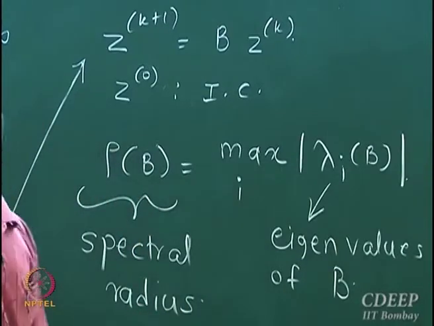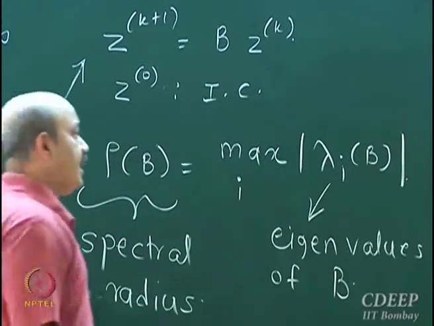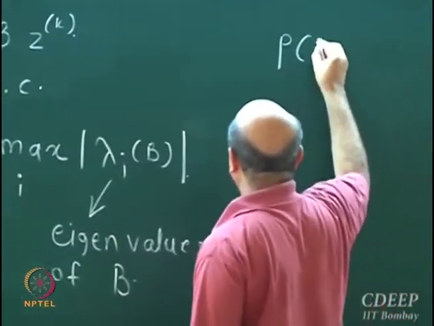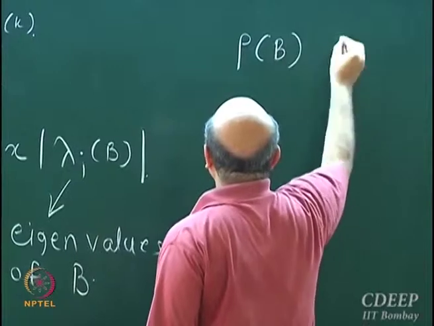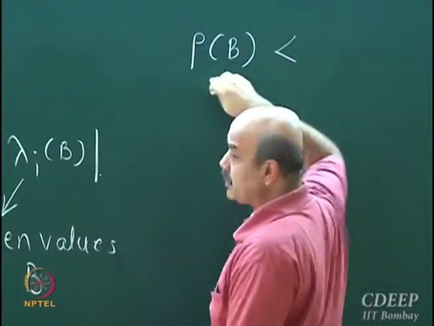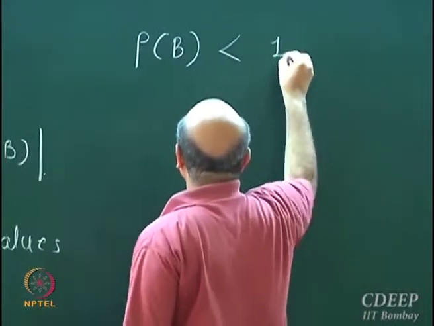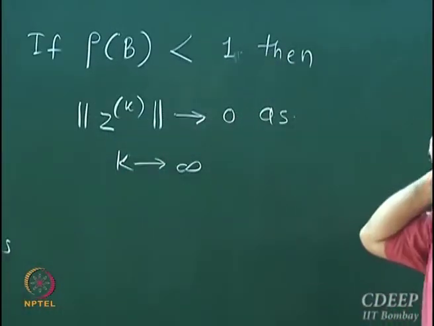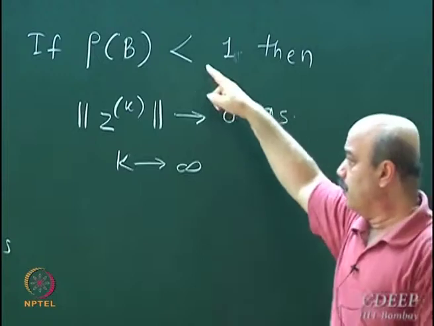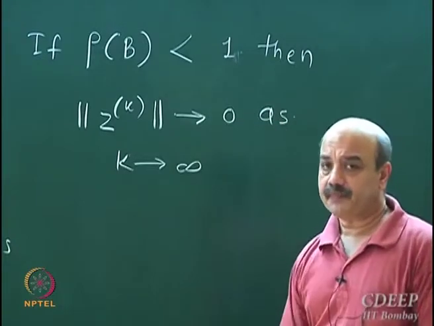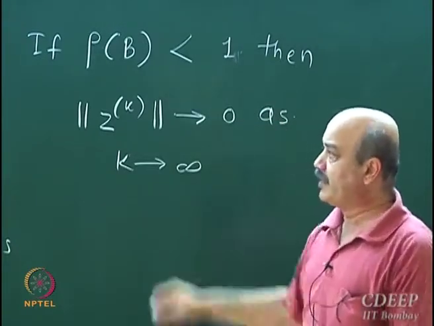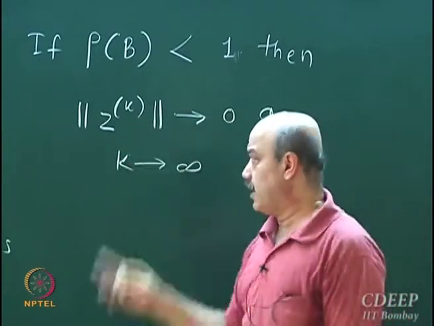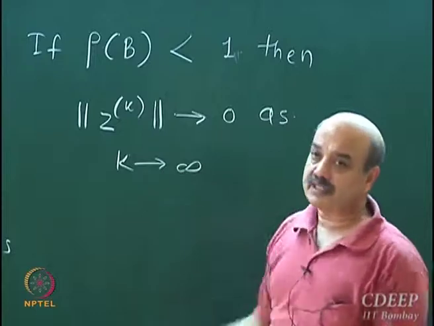We showed that the necessary and sufficient condition is that if rho B, the spectral radius of matrix B, is strictly less than 1, then the norm of the sequence zk will tend to 0 as k tends to infinity.